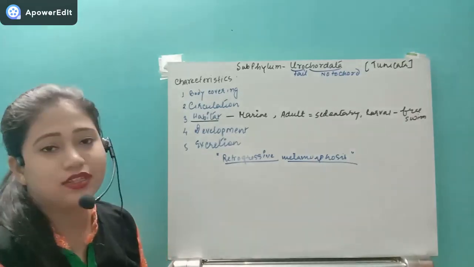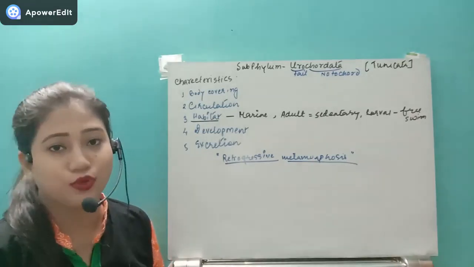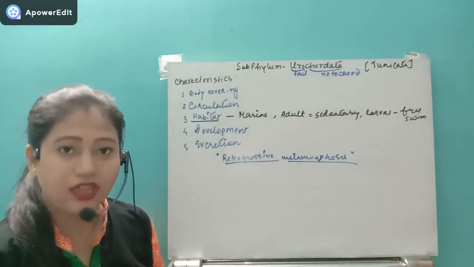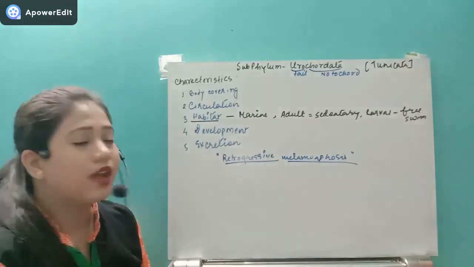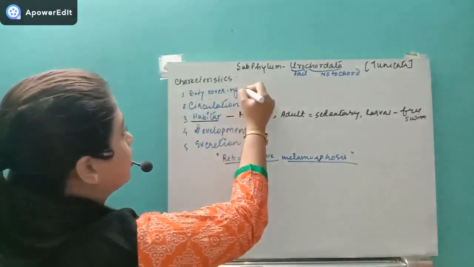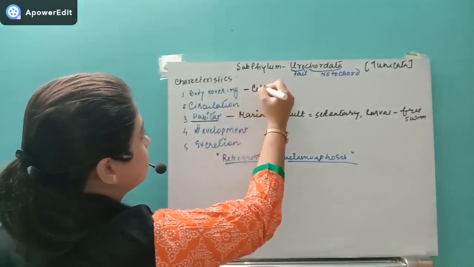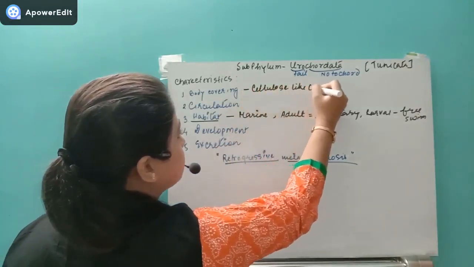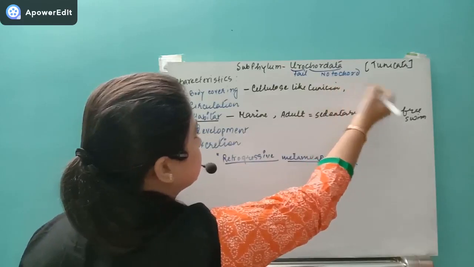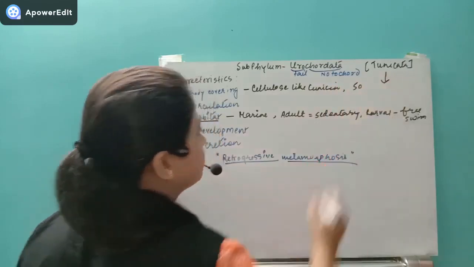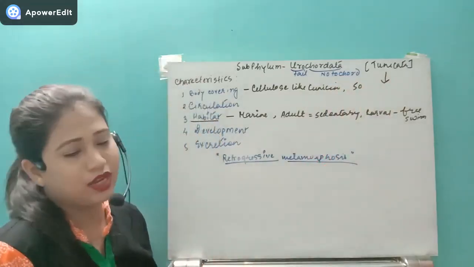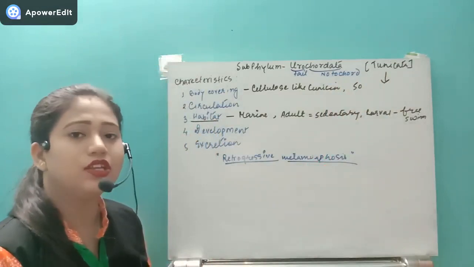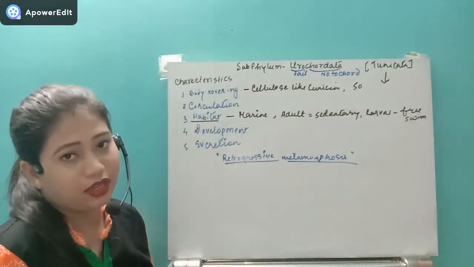And that's why these urochordates, they are also known as tunicata. Okay, remember that. This is the body covering, that is a cellulose-like tunicin is present, and so they are known as tunicata, right? Remember that, this is important. That's why their general name tunicata comes.